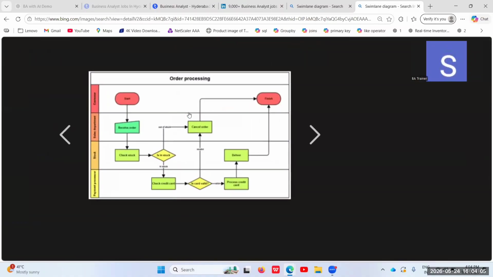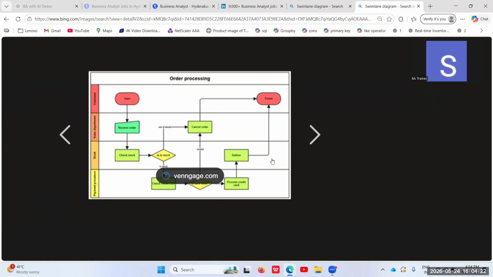For example, you gather the requirements from the stakeholder and you create the user stories and document them. Even though you documented the requirement, the development team felt it was complex. They found it hard to understand the process. So in that situation, as a BA, you need to create these kinds of diagrams.